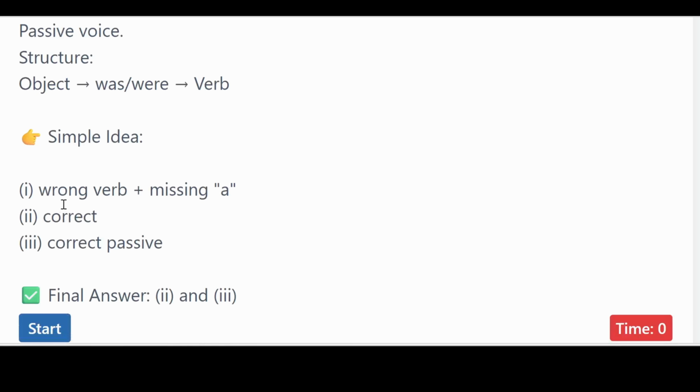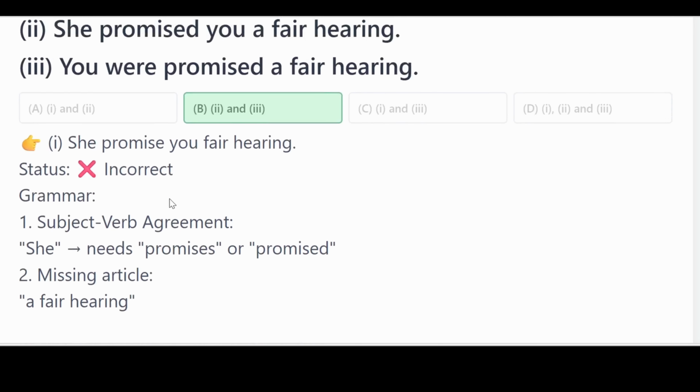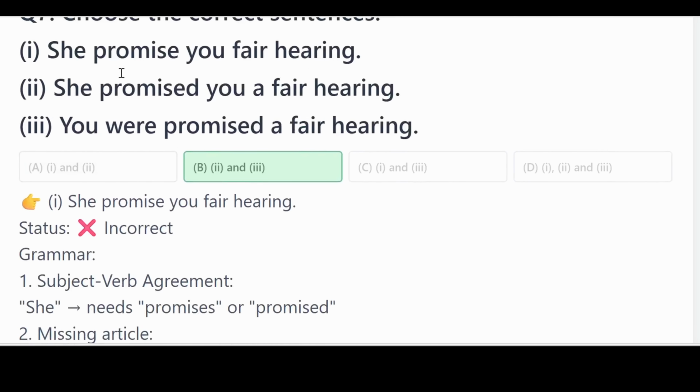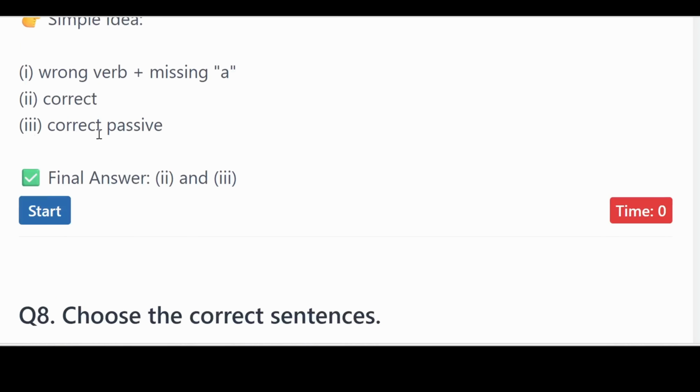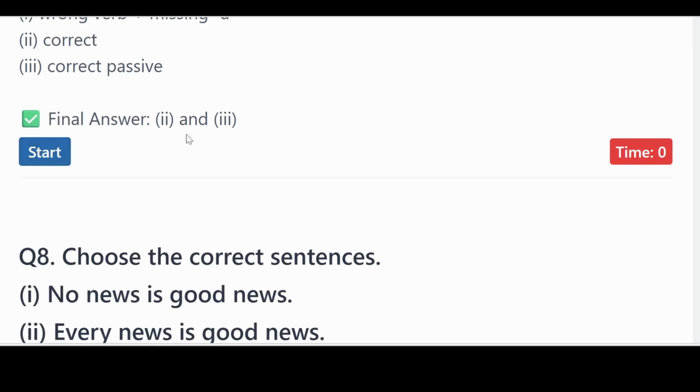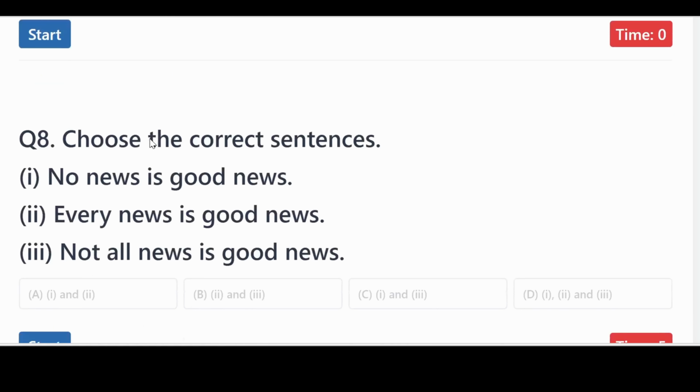If you look at the idea, sentence number 1 has a wrong verb plus a missing article, which is a fair. Number 2 is correct. Number 3 is passive voice. Final answer, number 2 and 3 are correct.